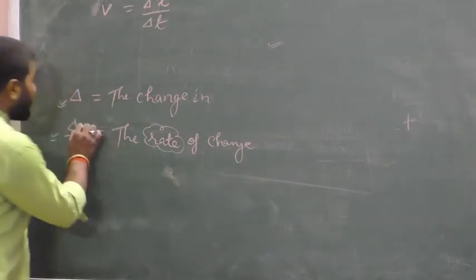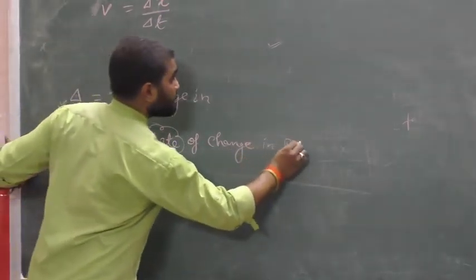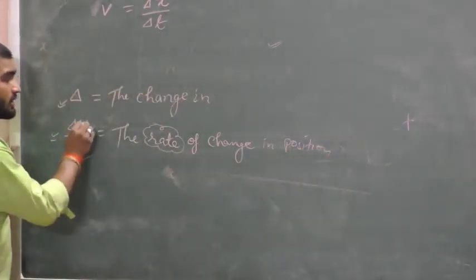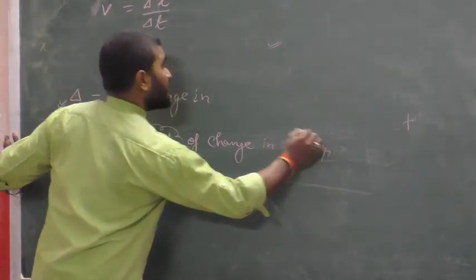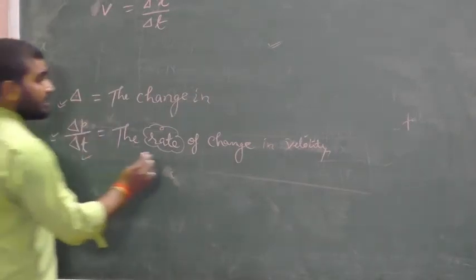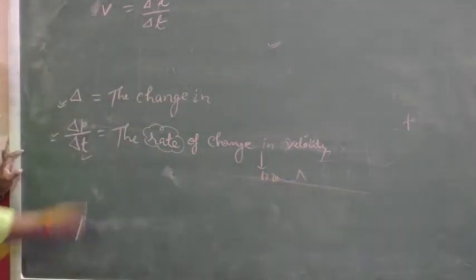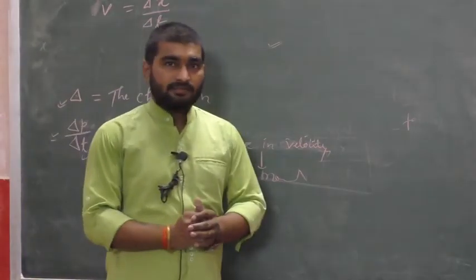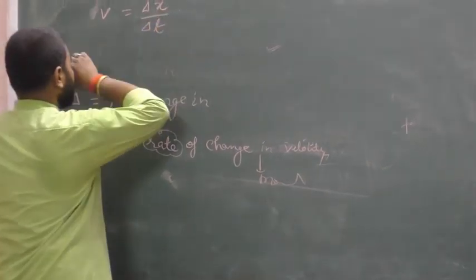If it is coming along with position, it will be the rate of change in position. If it is coming along with velocity, it is called the rate of change in velocity. If it is coming along with momentum p, it is called the rate of change in momentum. If it is coming along with acceleration, it is called the rate of change in acceleration. So see here, the rate of change of position is called velocity.